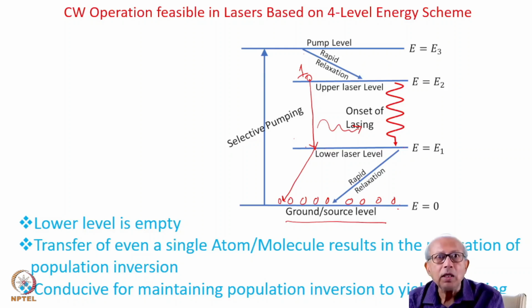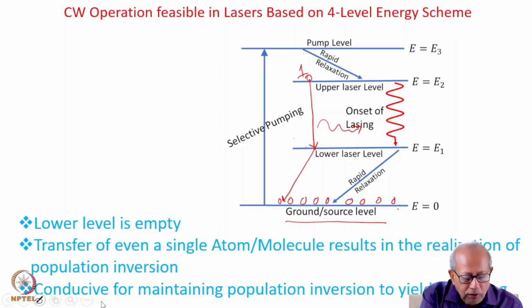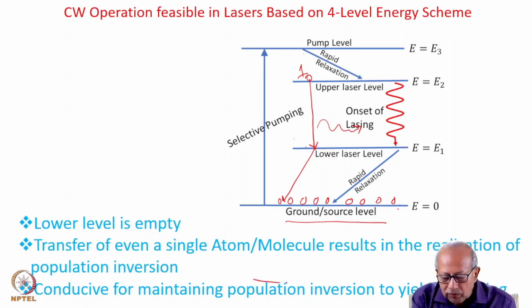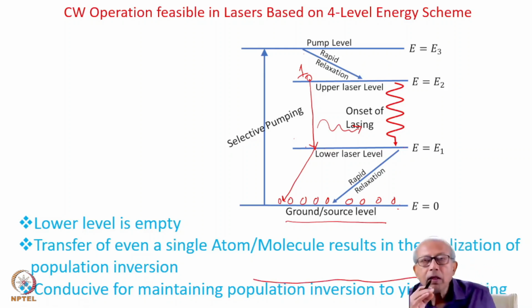And thus you see such a four-level energy based laser is conducive for maintaining population inversion in a continuous manner to yield CW lasing.